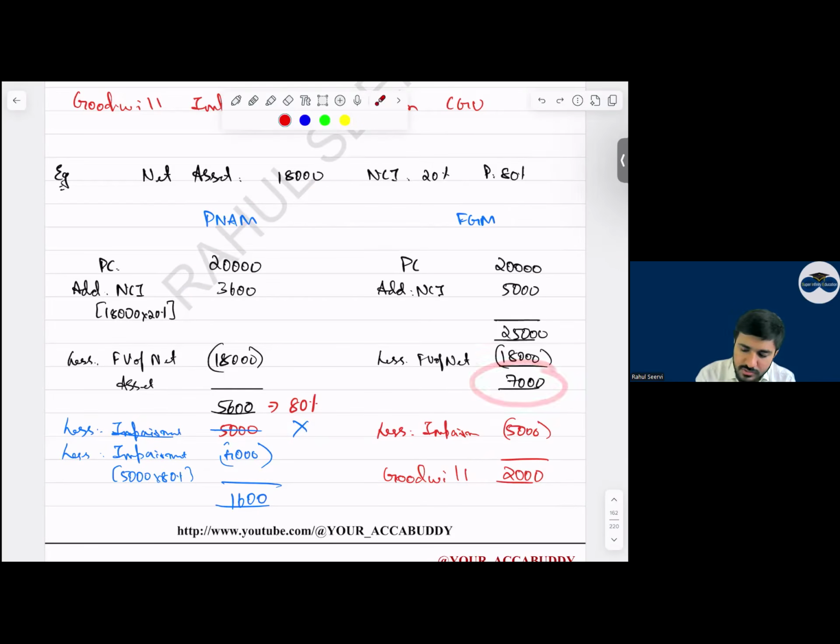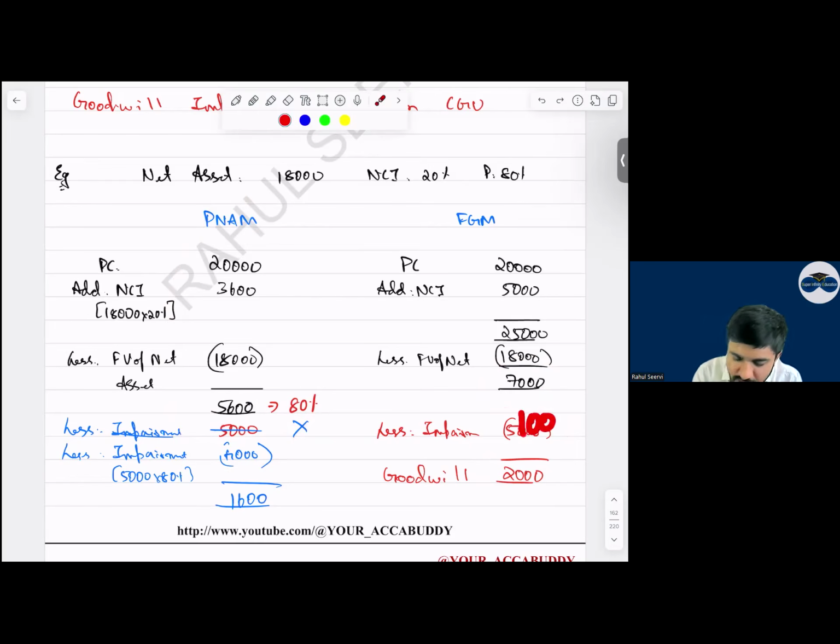The goodwill is how much? 7,000. This 7,000 goodwill, can I say this goodwill belongs to parent, NCI or both? Does this 7,000 belong to parent, NCI or both? In this case, which parties does it belong to? Only one? This 5,600 will belong to parent? Yes, sir. Now, this is 80 percentage.